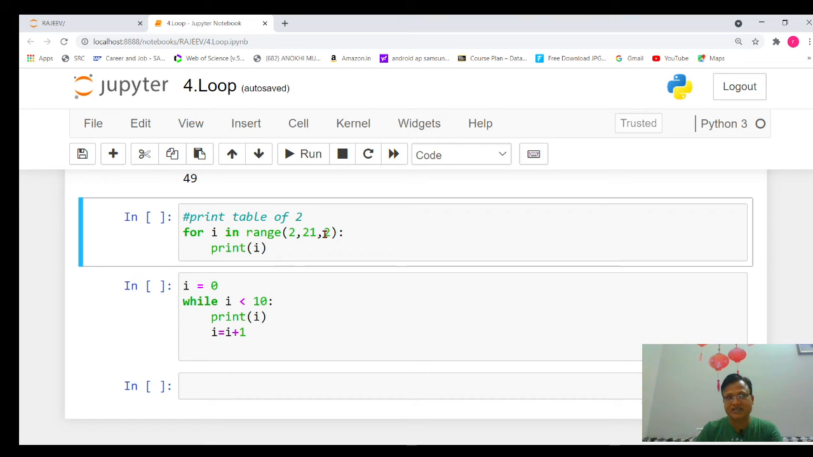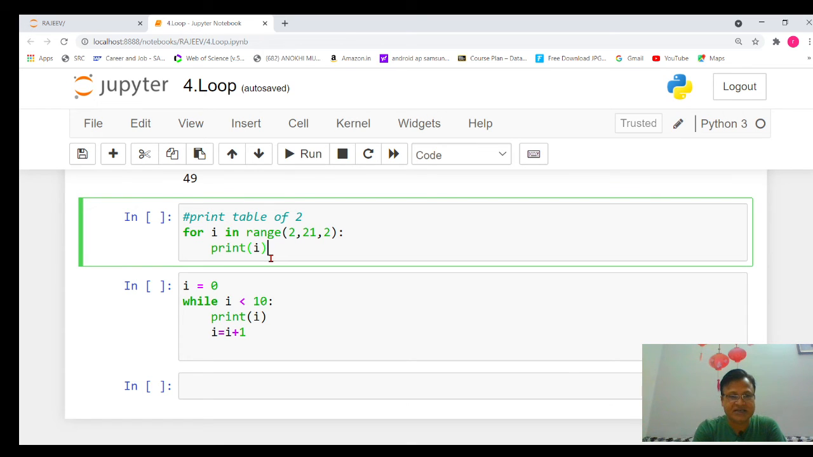Since we want to print the table of 2, the first number will be 2, then the next number we want to print is 4. So I want to increment every next number generated by the range function by 2. It will execute like this. Firstly it will print 2, then it will add 2 to 2, that is 4, then again 2 will be added to the 4. So every time the next number is generated, 2 will be added to the previous number. Let's execute that particular program.